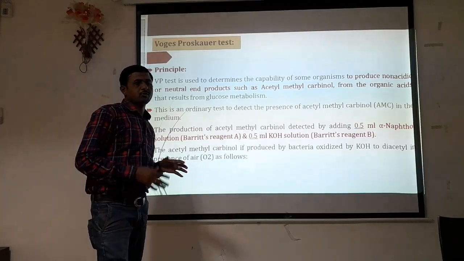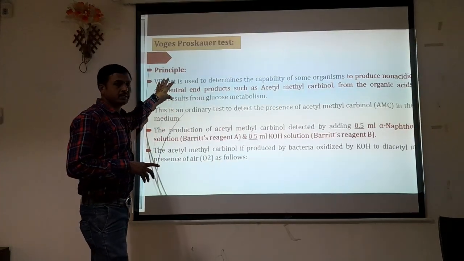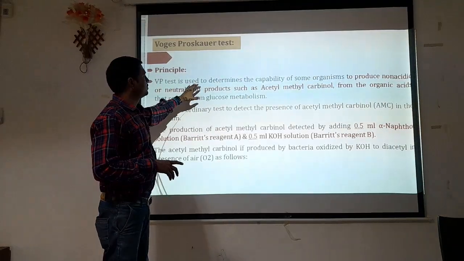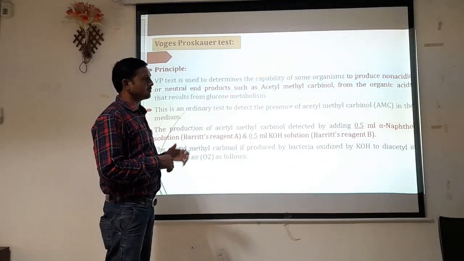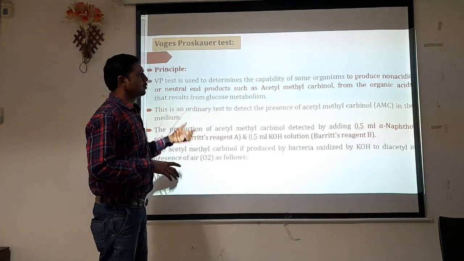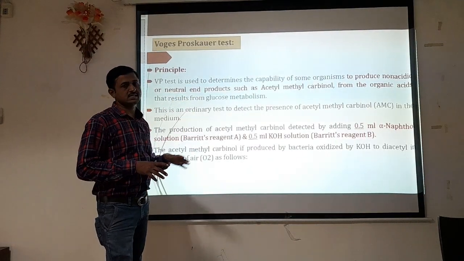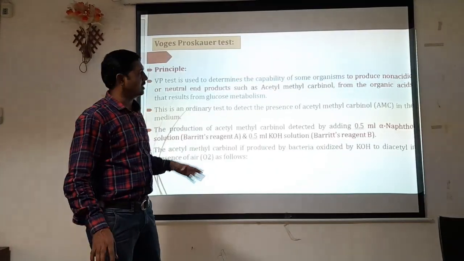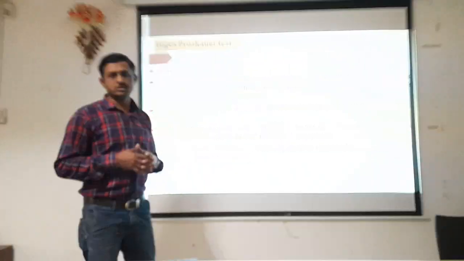Another test from the IMViC classification is the Voges-Proskauer test. Here, the VP test is used to determine the capability of some organism, which we have to isolate from the water sample, to produce non-acidic or neutral end products such as acetyl-methylcarbinol from the organic acid that results from glucose metabolism.